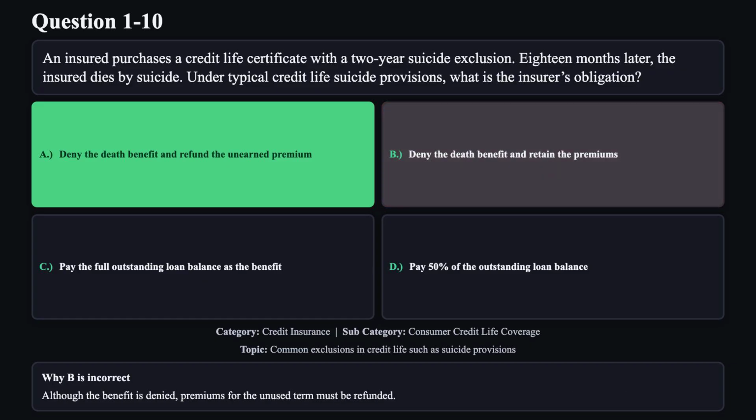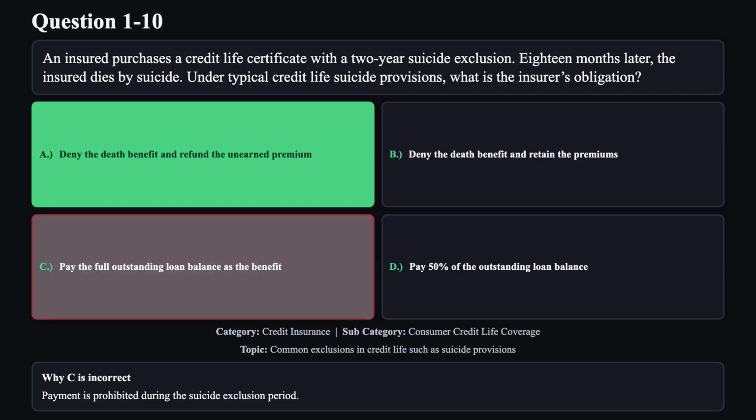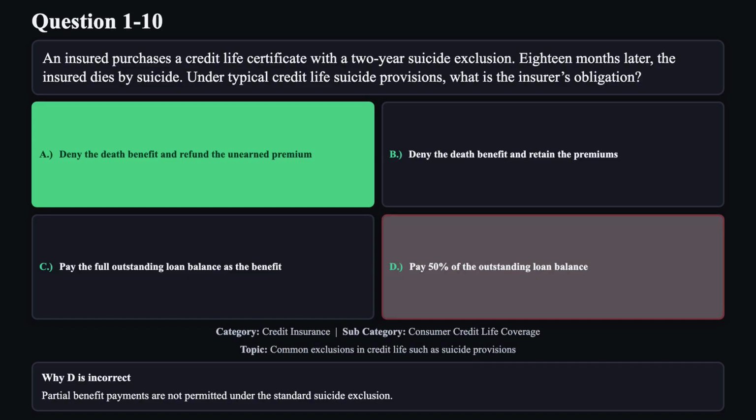Reason B is not correct. Although the benefit is denied, premiums for the unused term must be refunded. Reason C is not correct. Payment is prohibited during the suicide exclusion period. Reason D is not correct. Partial benefit payments are not permitted under the standard suicide exclusion.